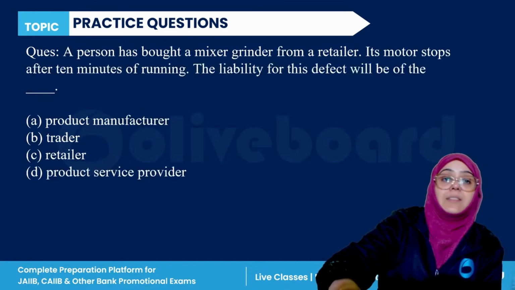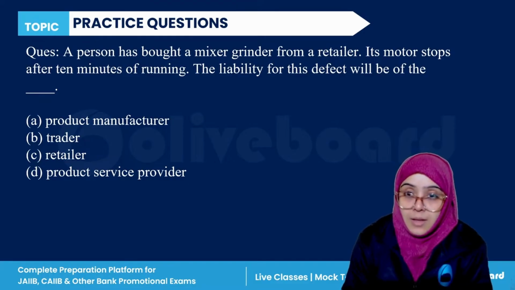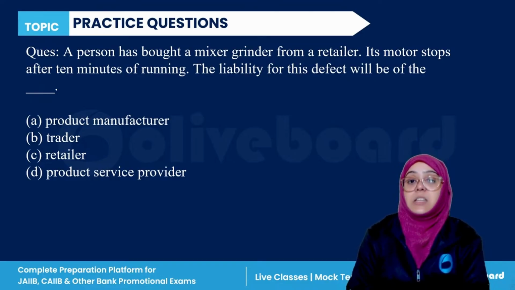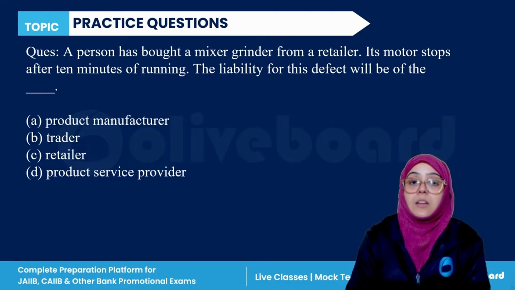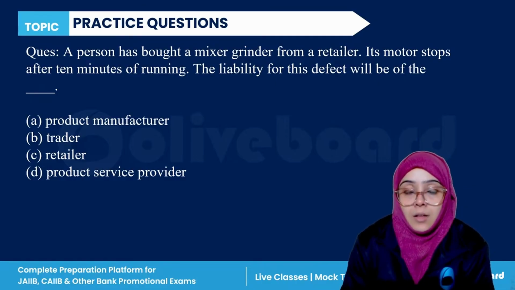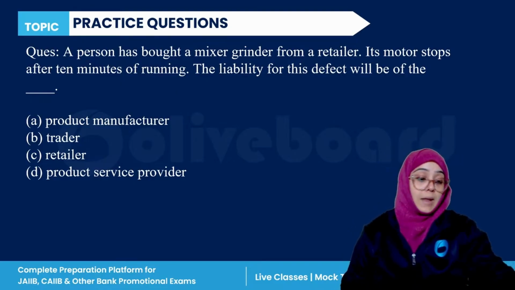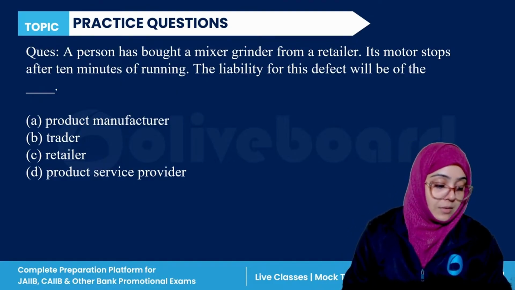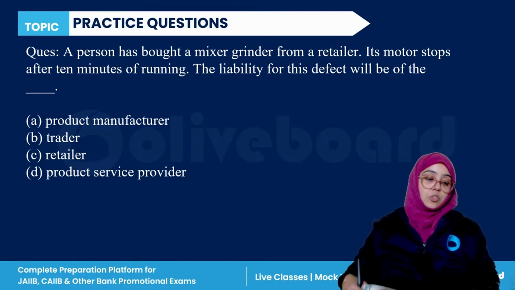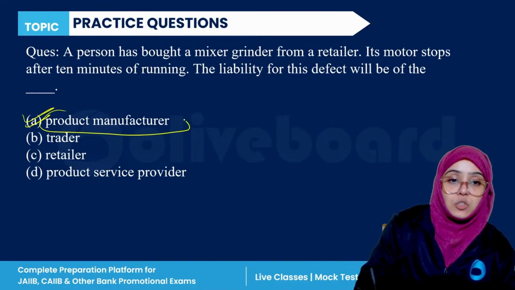And the last question: a person bought a mixer grinder from a retailer, and its motor stopped after 10 minutes of running. The liability for this defect will be of the product manufacturer, trader, retailer, or product service provider. Very easy. You can all answer this question. So the correct answer is what? Yes, it is the liability of the product manufacturer, right?